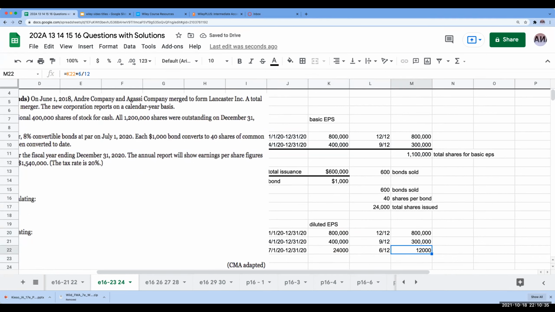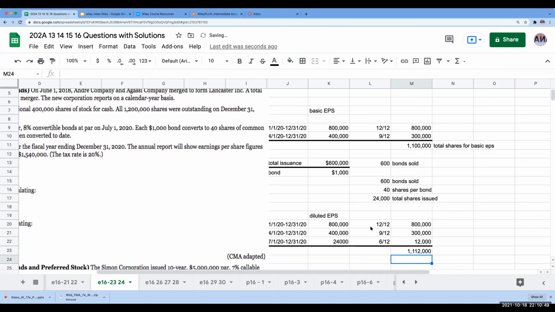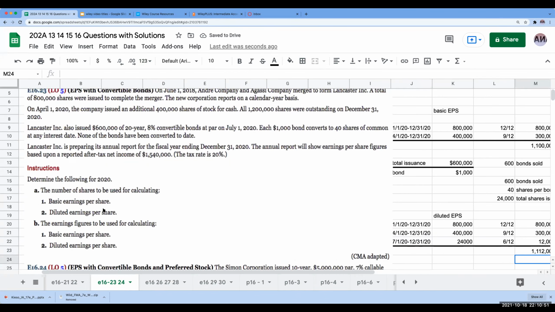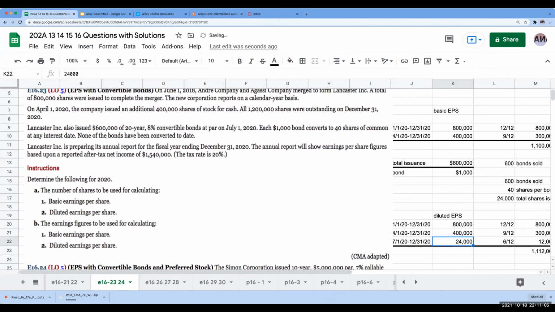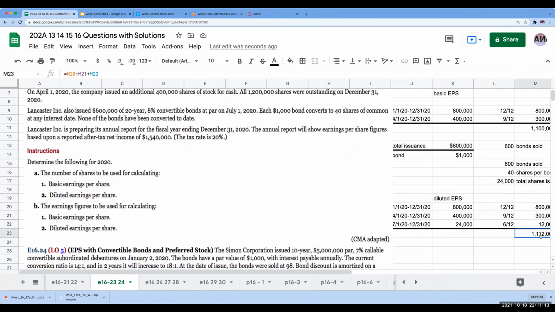So over here, I've got 12,000 shares. On a fully diluted basis, the number of shares I'm going to be using for the fully diluted is going to be 1,112,000 shares. Remember, you first figure out how the bonds are going to convert. Then we have to ask the same question: how long were these outstanding during the full period? That's what we're trying to figure out. Okay, now, those are the diluted earnings per share.